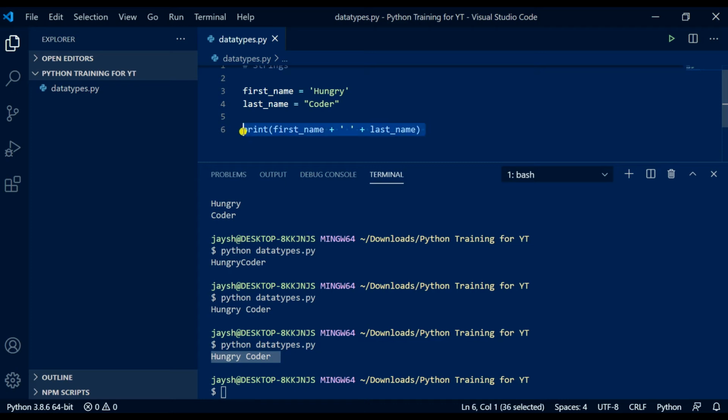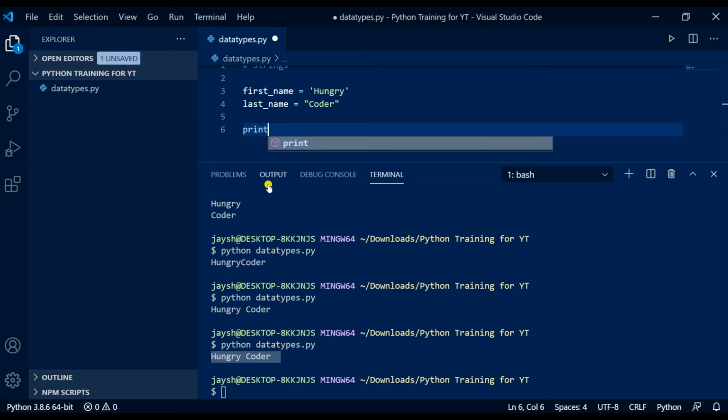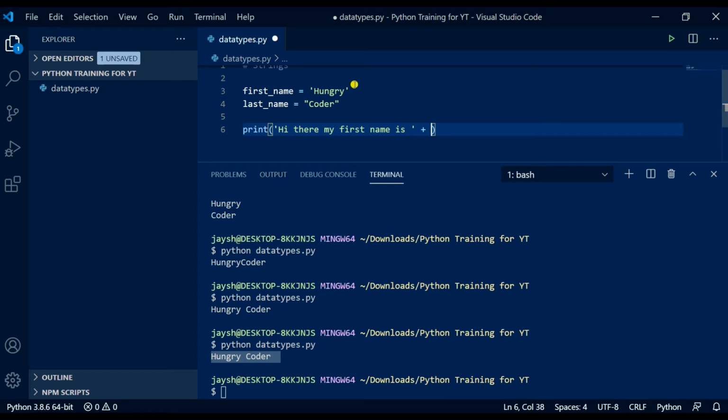So let's do that, but with more inside it to get used to it. So follow along with me if you can. We are going to want to print, so single quotes, hi there, my first name is, and then we're going to leave a space, plus, and then we can put the variable name, what we've got stored up here, because we may have multiple users that all have different names, but we're going to want to call the one in this instance. So first name, so we've called the variable, plus